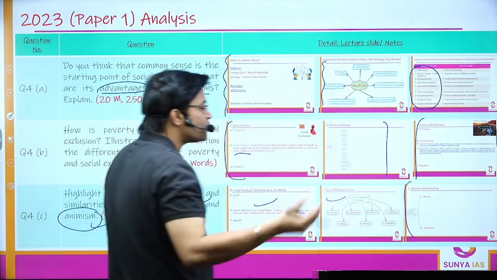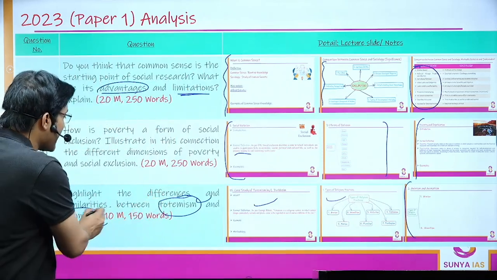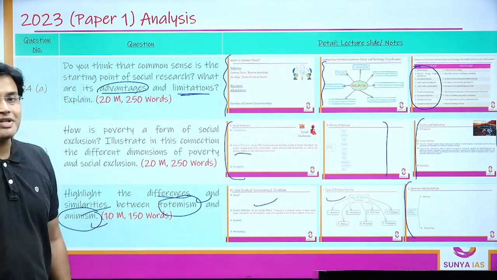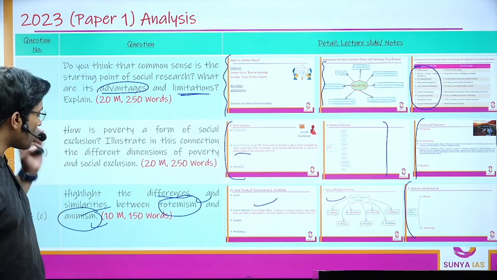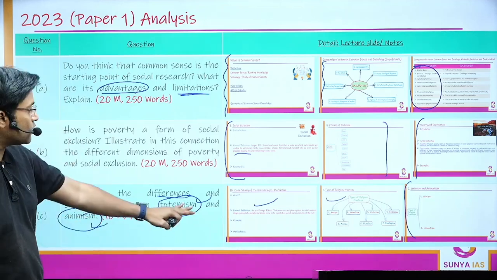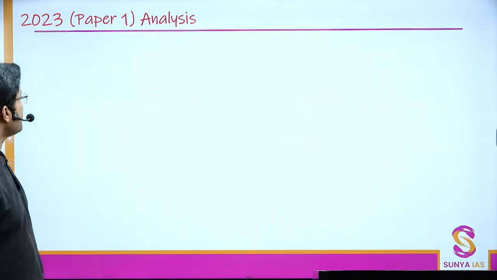And all those points could be used to talk about the similarities as well as the differences between totemism and animism. Animism, the concept given by E.B. Tylor, and totemism, the concept given by Emile Durkheim.